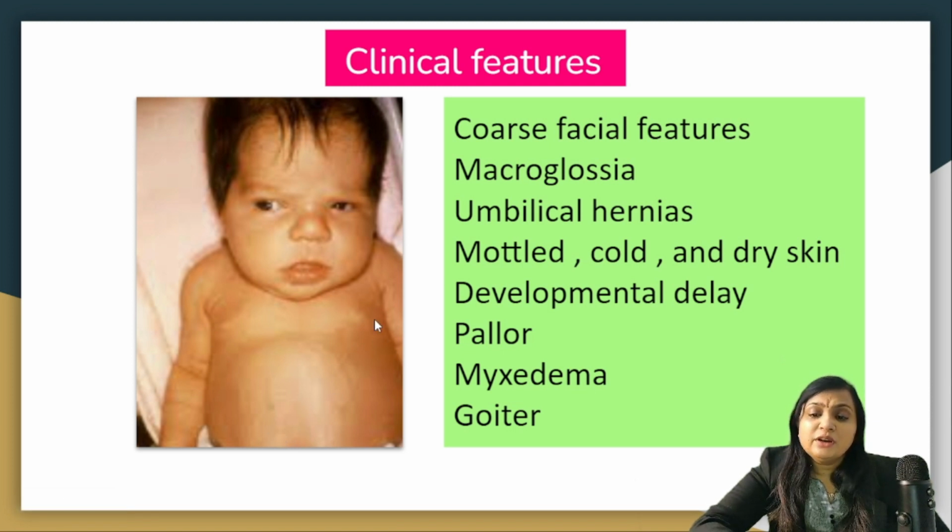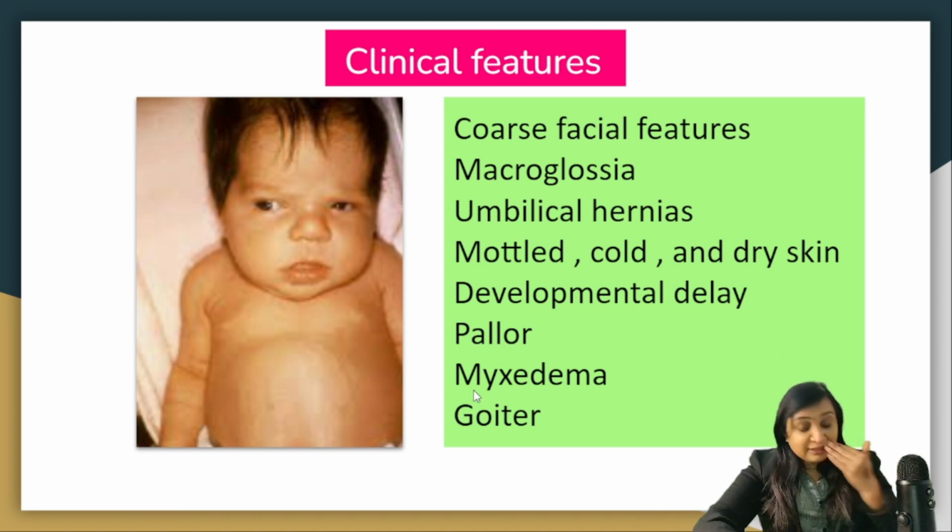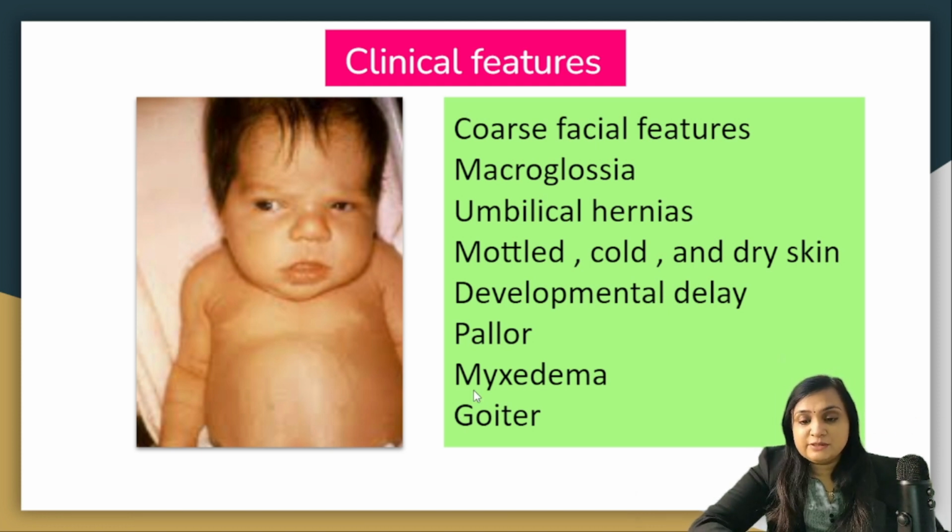Mottled and cold dry skin. There is a developmental delay. Presence of pallor, myxedema as well as goiter. Goiter will develop later, but if there is congenital hypothyroidism along with goiter, then we need to remember one important cause, that is thyroid dyshormonogenesis.